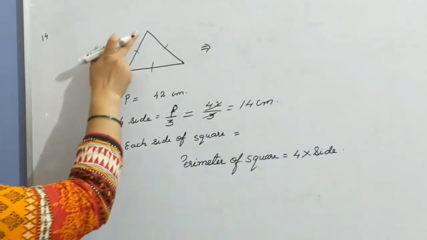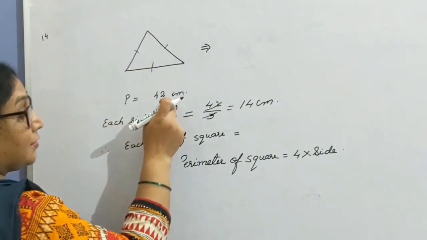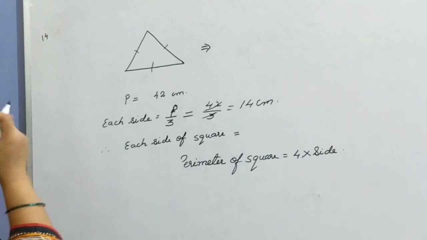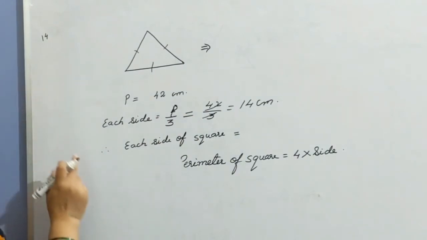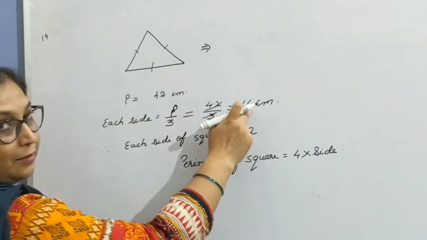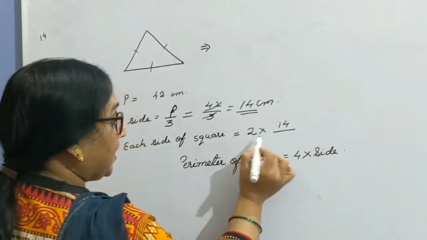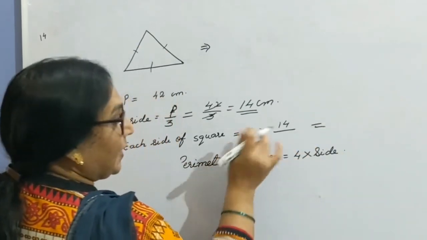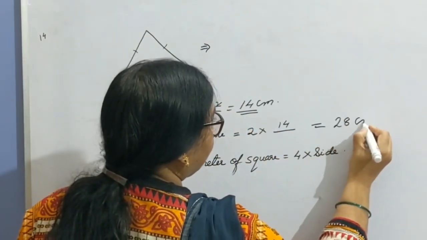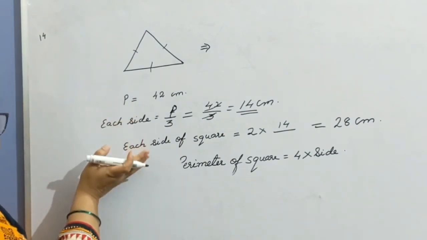Is this clear, children? Because it's an equilateral triangle with perimeter 42, each side is found by dividing into 3 pieces, and you get one side equals 14 centimeter. Now the next part of the question. According to the question, each side of the square is double the side of the triangle. What is the measure of each side of the triangle? 14 centimeter. Hence each side of the square equals twice 14 centimeter, just double of it, equals 28 centimeter. This is how from the side of the triangle you obtain the side of the square.